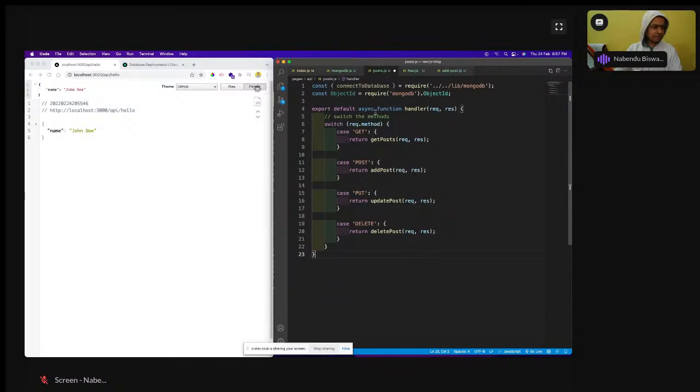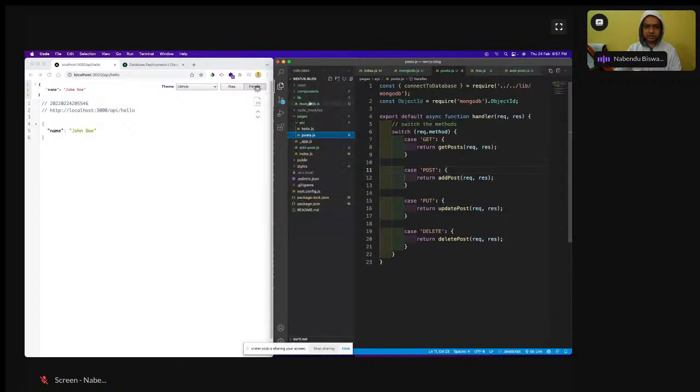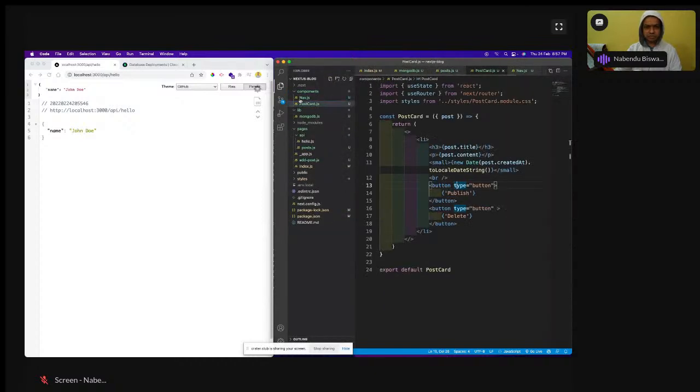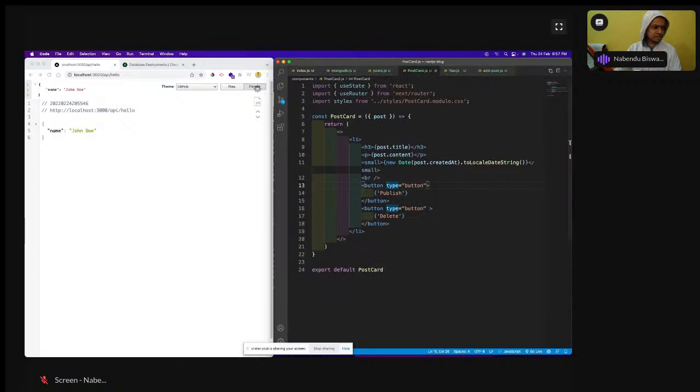Now we have already done all the form in the postcard. In the postcard, all the components, the post.title and so on, are already coming.